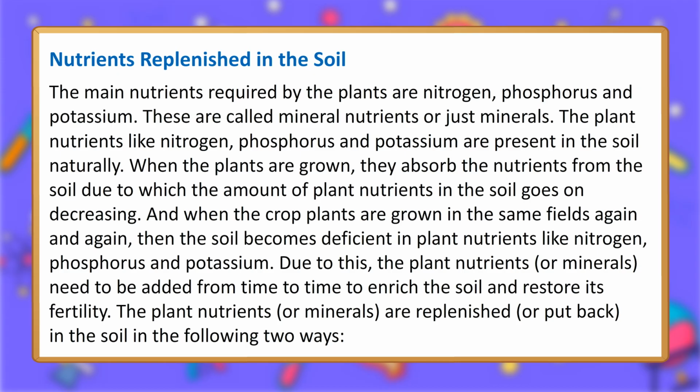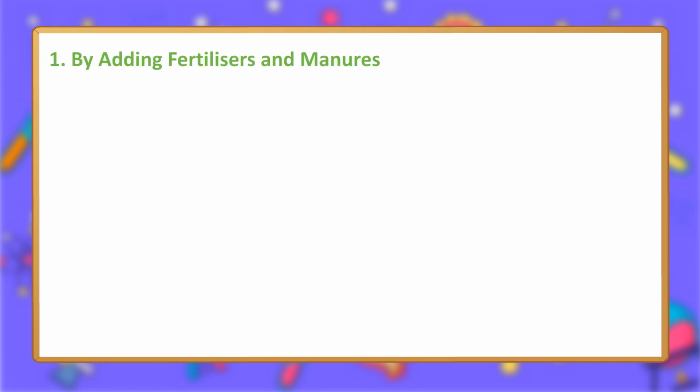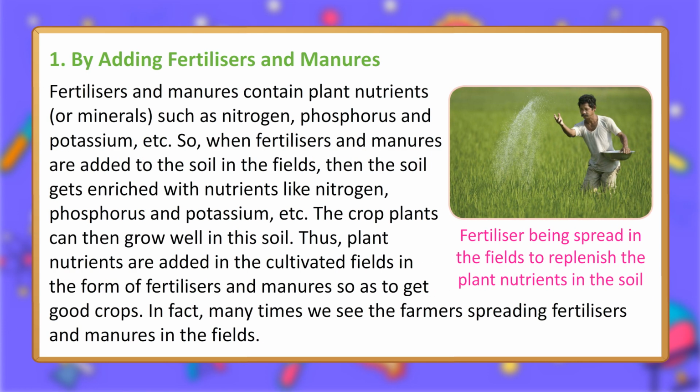Due to this, the plant nutrients, or minerals, need to be added from time to time to enrich the soil and restore its fertility. The plant nutrients, or minerals, are replenished, or put back, in the soil in the following two ways. 1. By adding fertilizers and manures. Fertilizers and manures contain plant nutrients, or minerals, such as nitrogen, phosphorus and potassium, etc.